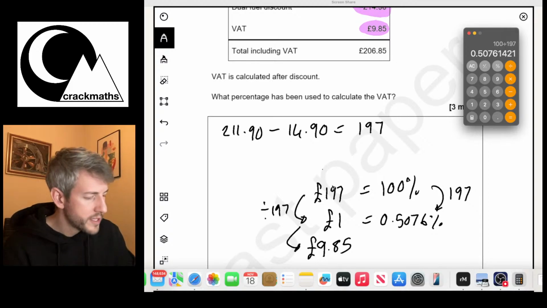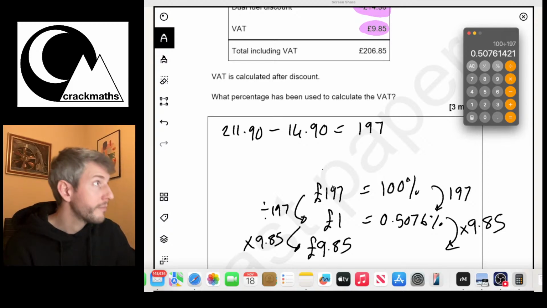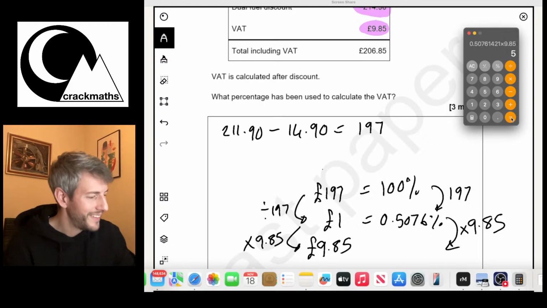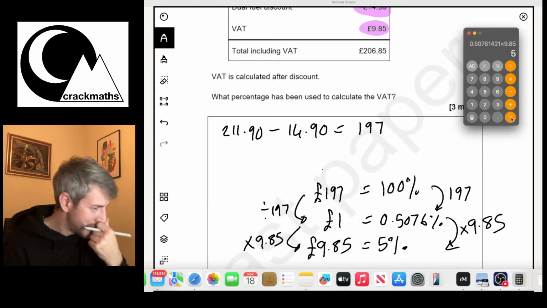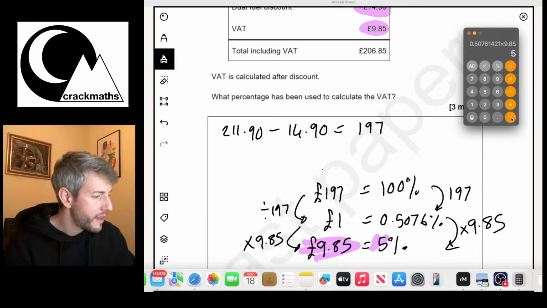Okay, so now all I do is I times this by £9.85. I have to times this by £9.85. So hopefully that's going to give me a lovely answer. £5. There we go. So that means that the VAT was 5% because £9.85 is 5% of this.